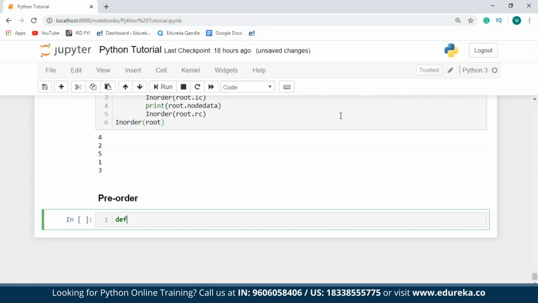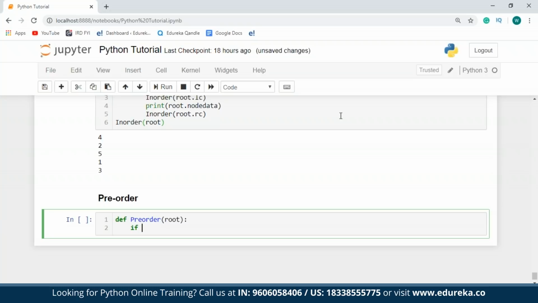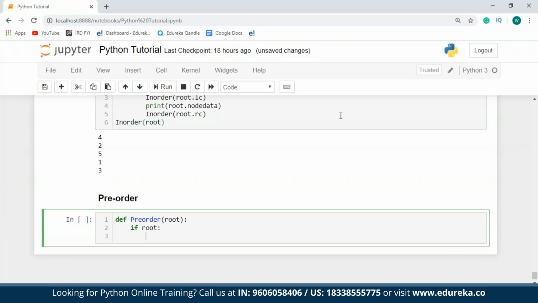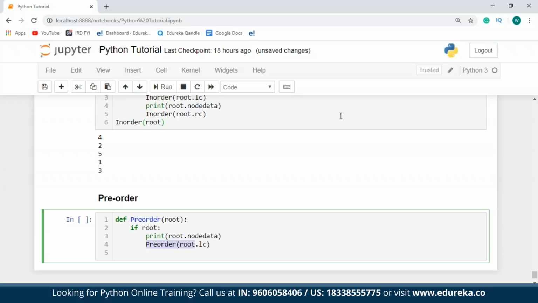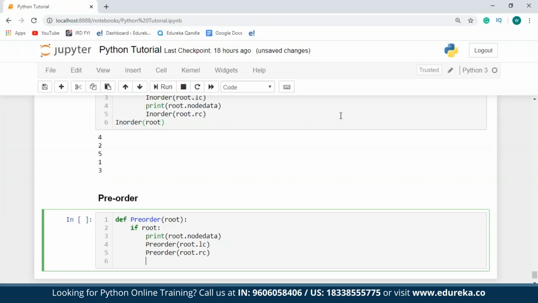So I'm going to define a function, that is a pre-order function, and I'll pass root as a parameter. So if root is present, I'll have to first print the value of the root node. So root.node data. And then I'll have to do the pre-order for the left child first. So root.leftChild, and then pre-order for the right child. So once this is done, I'll just have to call the pre-order function.